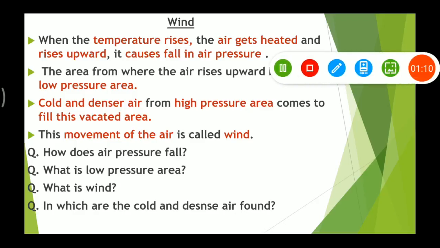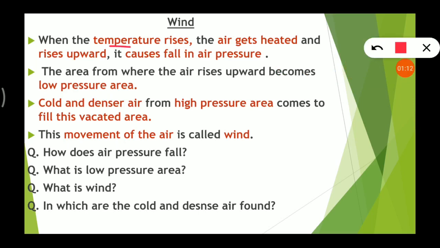Now look here, wind. First of all, when the temperature rises, as I told you, air gets heated and rises upward, and it causes fall in air pressure. As I told, air rises upward, so there is a vacant space, and it is known as low pressure area. There is no air, so low air pressure is there.